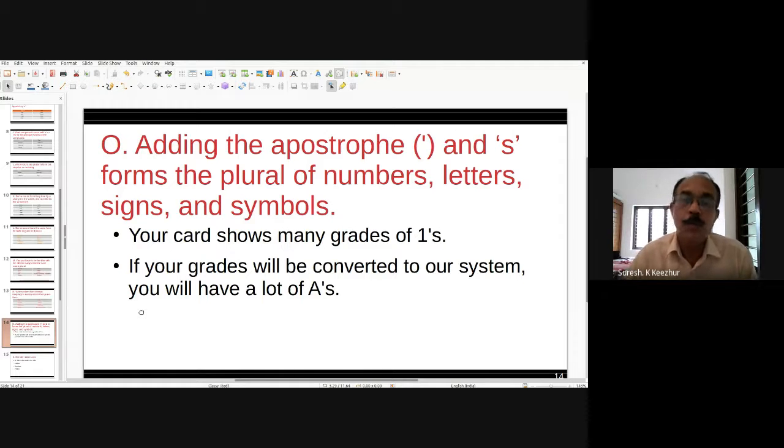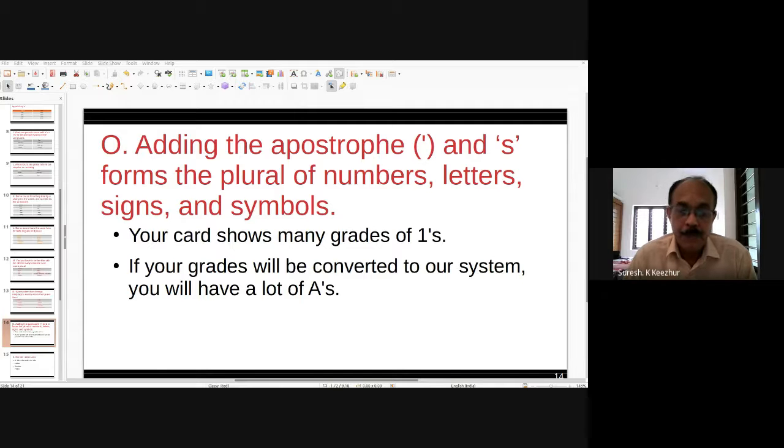Some nouns have two plurals with different meanings. For example, brother. What is the plural form of brother? Brothers, isn't it?